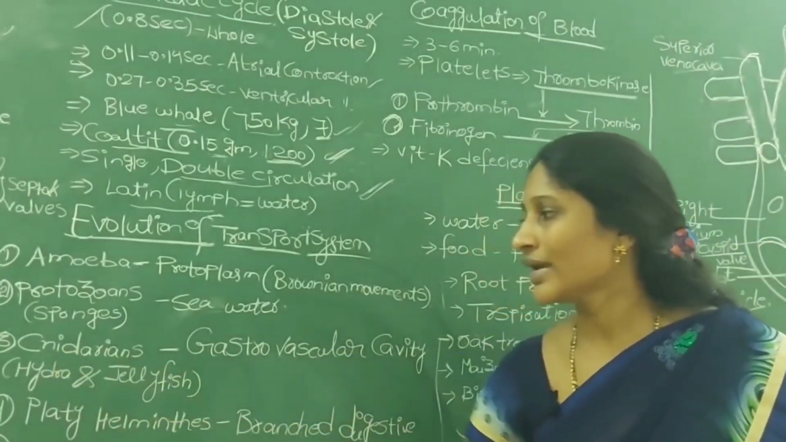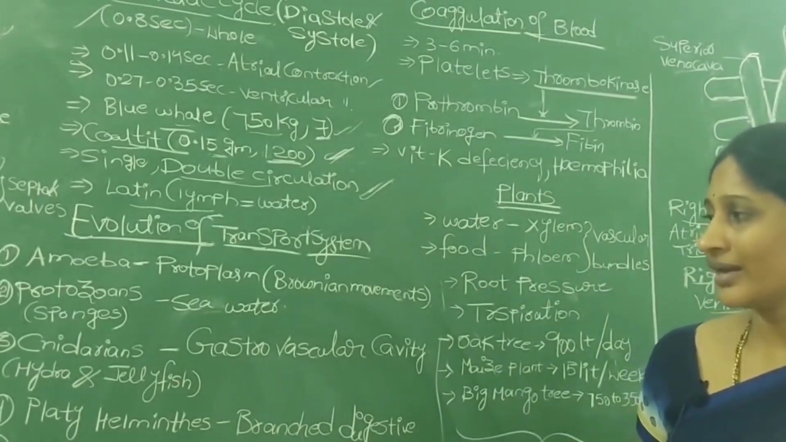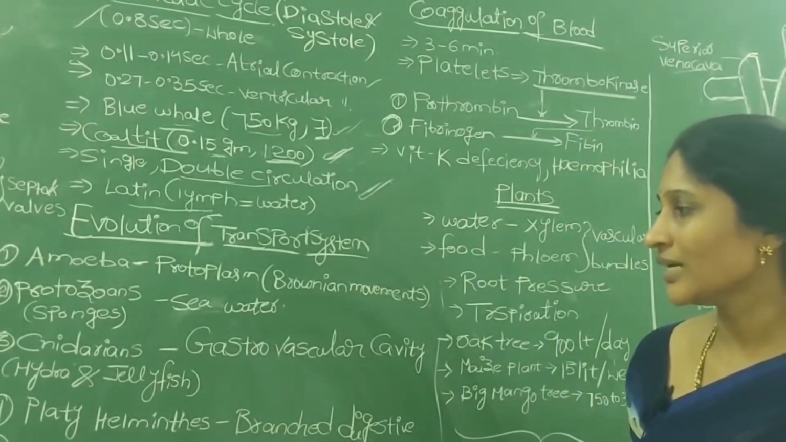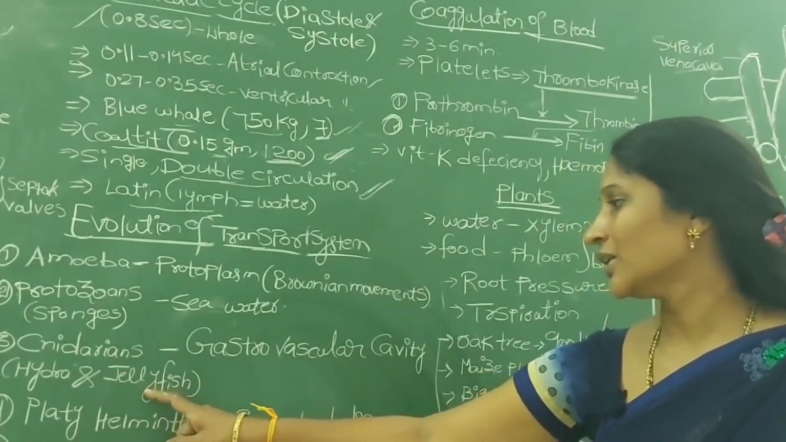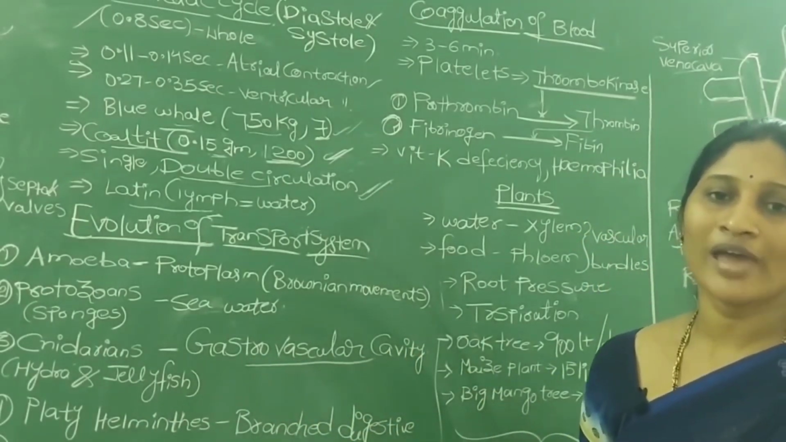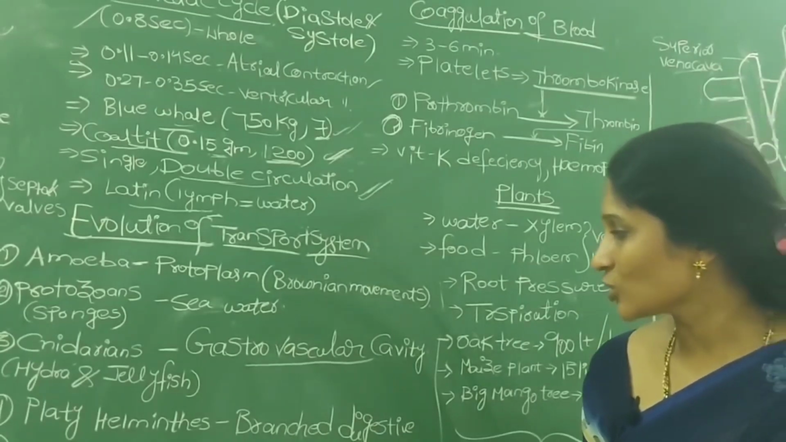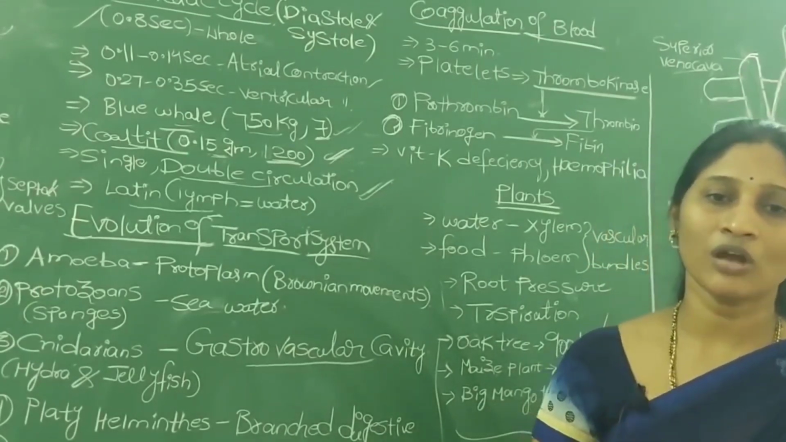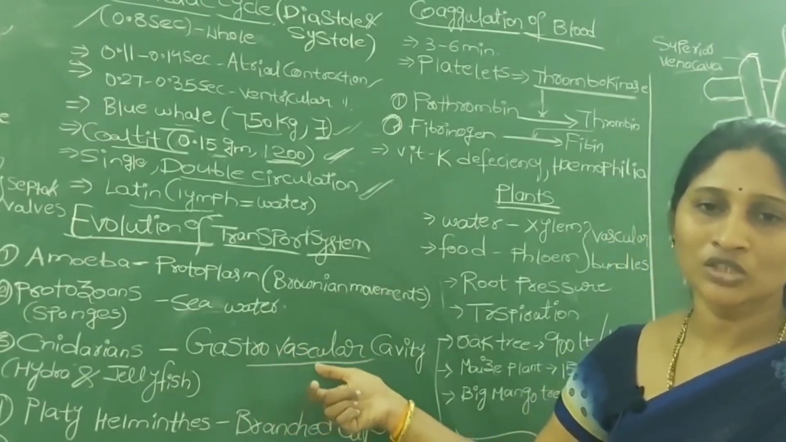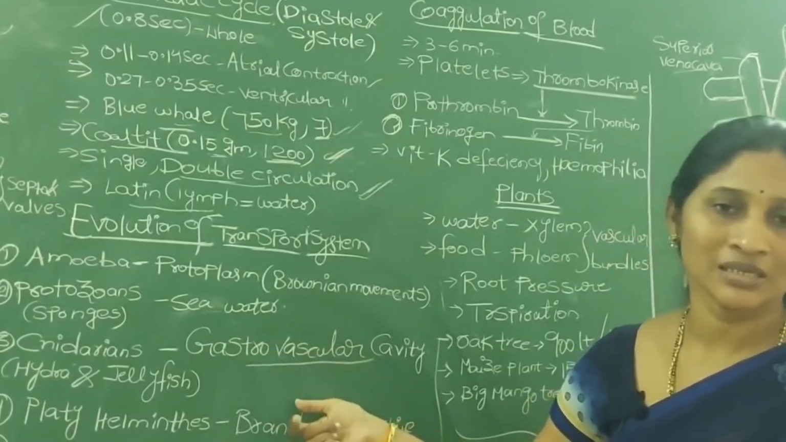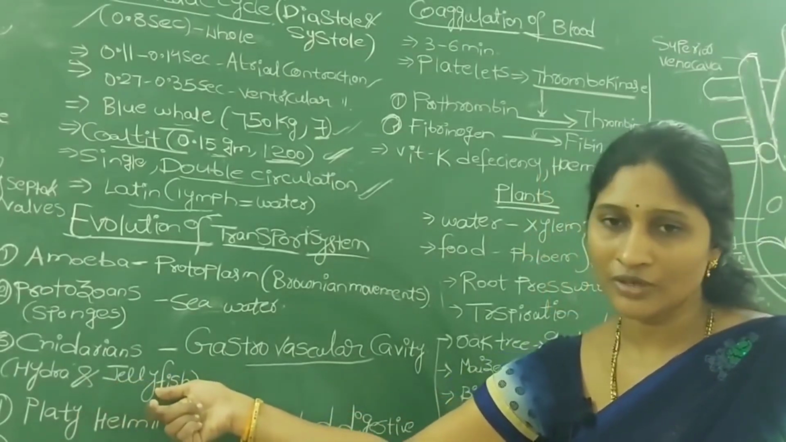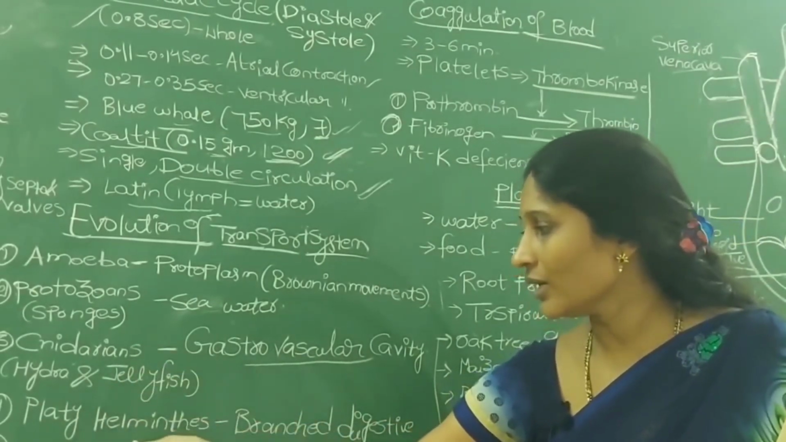The next one we call cnidarians, coelenterates. In 9th standard classification you saw coelenterates, which are also called cnidarians, for example hydra and jellyfish. In these organisms a sac-like structure is present, known as the gastrovascular cavity. The gastrovascular cavity takes up the function of both digestion and transportation. That means digestion and transportation of nutrients to every cell are done by the same cavity or sac, the gastrovascular cavity, in hydra and jellyfish cnidarians.